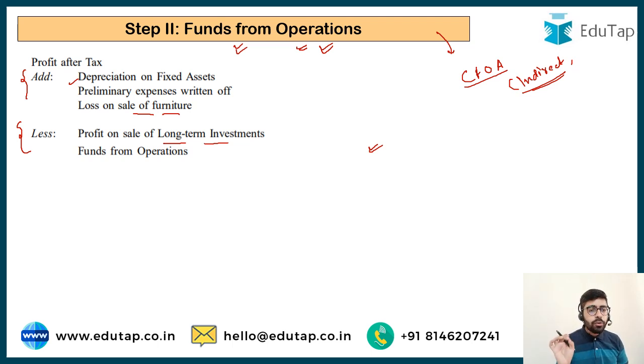Now there would be a question in your mind: okay, we have computed the fund from operations, but there would be many other funds which would not be related to operations, but we may have generated them. What about them? We are going to disclose them separately in the fund flow statement. How this looks like, let's try to understand.